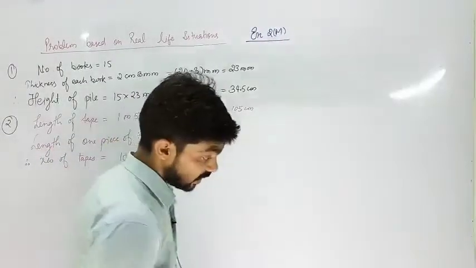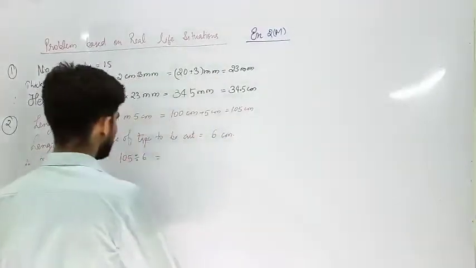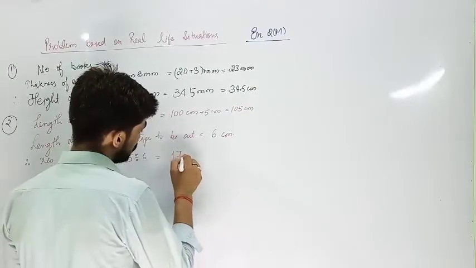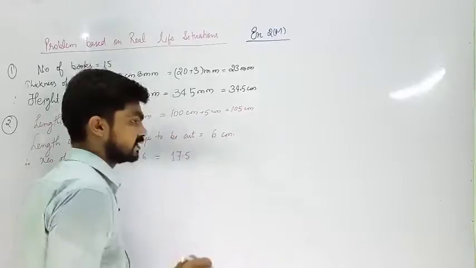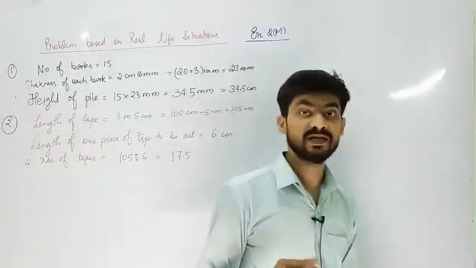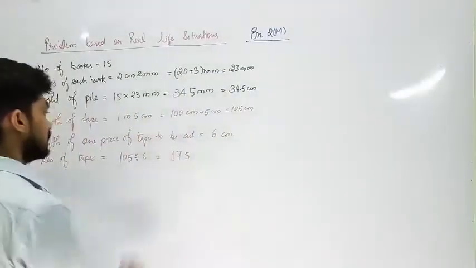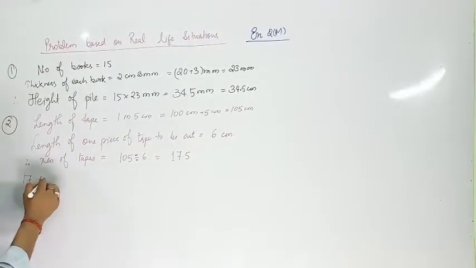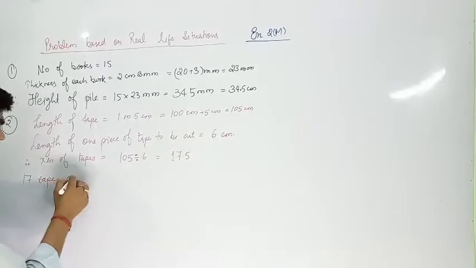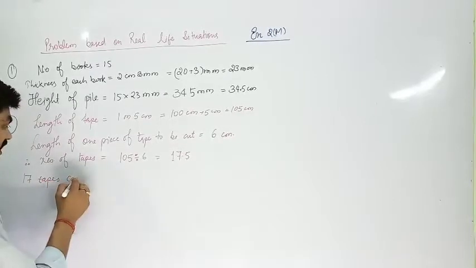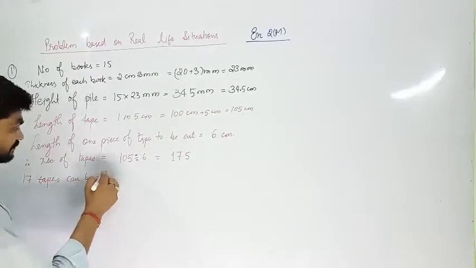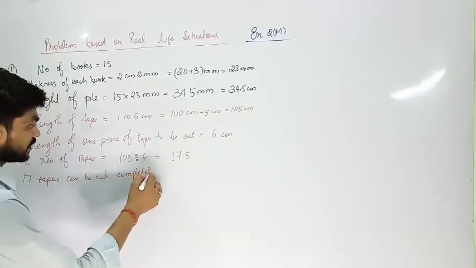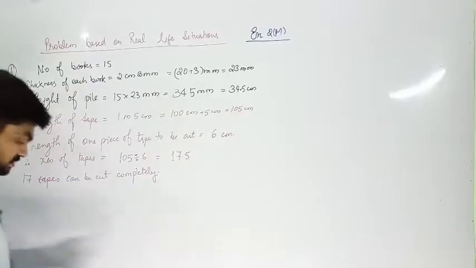So they are asking how many pieces. So divide it by 6, you will get 6 1 ja 6, 4. 6 7 ja 42 and 17.5. So 17 tapes can be cut and 0.5 centimeter will be remaining. So you can write complete 17 tapes can be cut, or 17 tapes can be cut completely. I hope you are getting the answers.